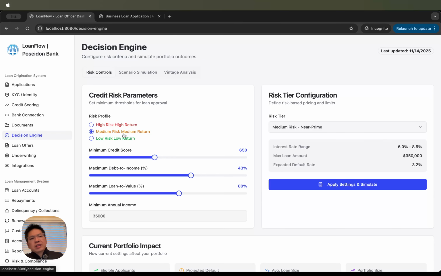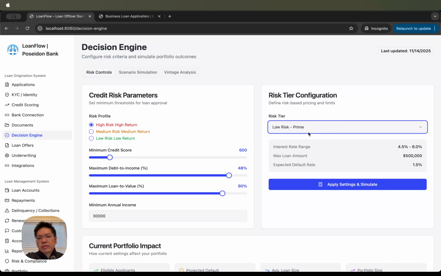So let's take a closer look at the decision engine, right? We are allowing internal credit officers to adjust the criteria needed for the loan profiles that we want to set up in the portfolio. So usually we call them green lane and red lane and orange or amber lane, right? For each of these profiles, we can adjust the credit score. This way, we can then have different notes or segments in our portfolio. And so it's hyper customizable, okay?